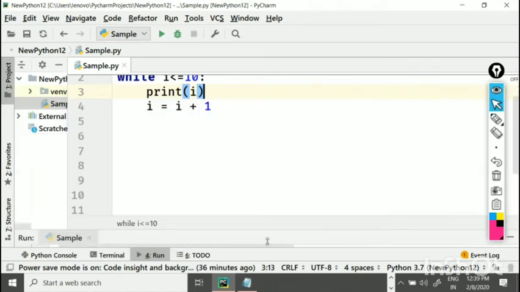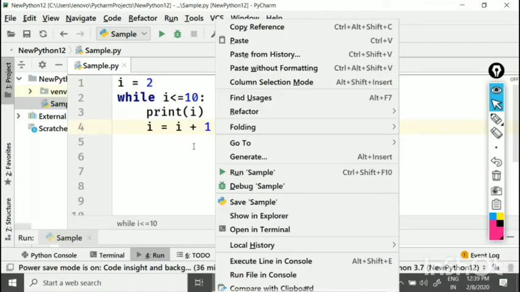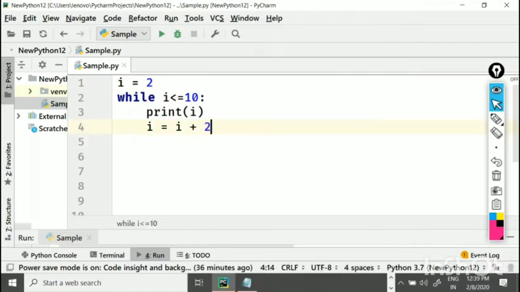Okay, I want to print only the even numbers between 1 and 10. If condition: i mod 2 equal to 0, you do it, or else we can make it even simpler. I'll start the i value with 2, and with every iteration I will increment it by 2. Now what will happen? 2, 4, 6, 8. What you're saying is also correct.